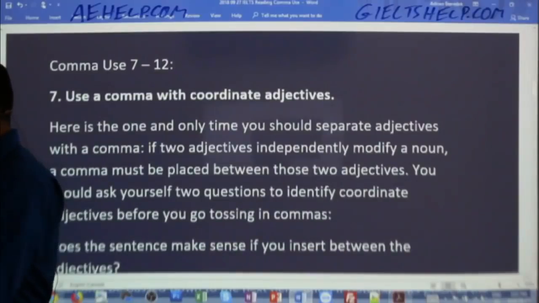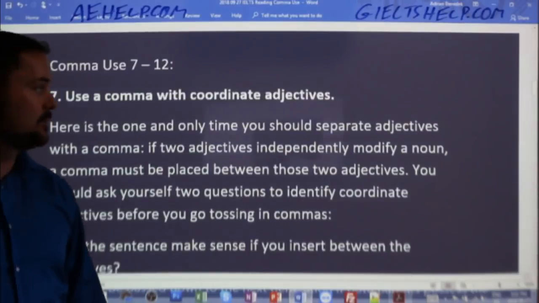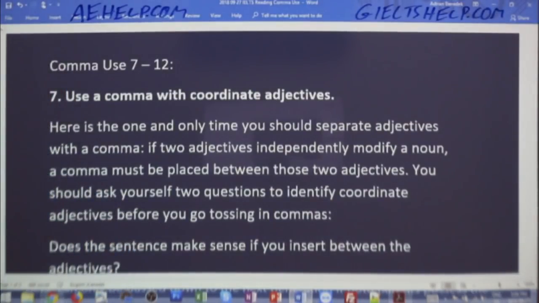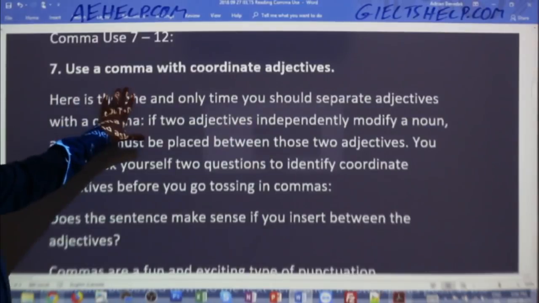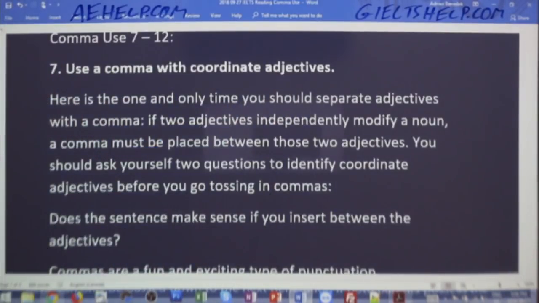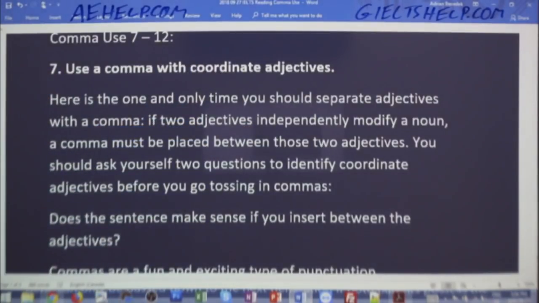All right, so first of all, let's have a look at some more of these comma rules, some examples so you can understand it. Of course, use it. All right, here we go. So rule number 7. Use a comma with coordinate adjectives. Okay, so these are adjectives that give coordinates to the nouns that you're using.